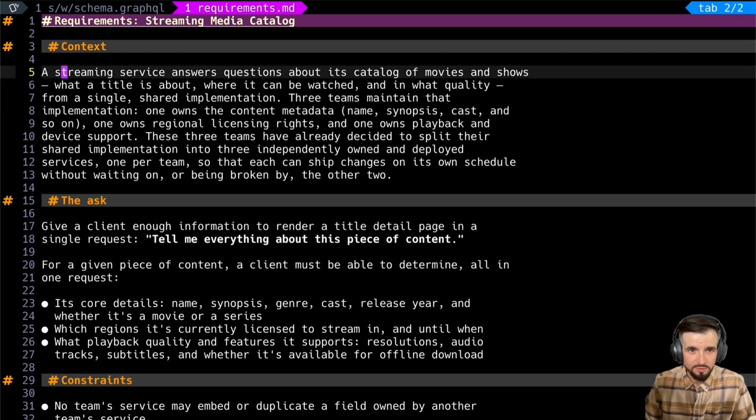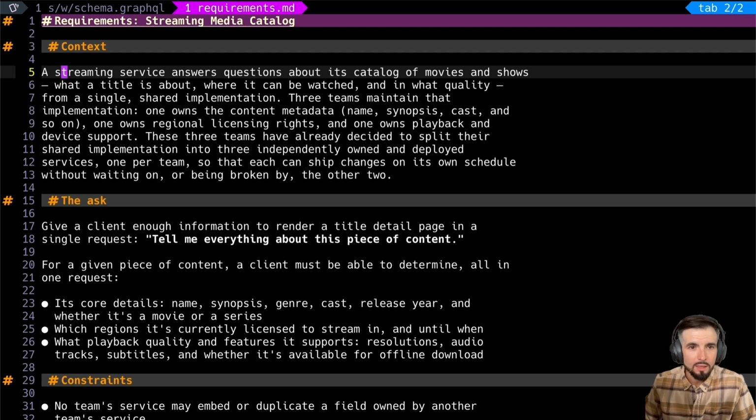A streaming service answers questions about its catalog of movies and shows, what a title is about, where it can be watched, and in what quality from a single, shared implementation. That's a dirty word these days. Shared implementation. What? Anyway, 3 teams maintain that implementation. One owns the content metadata, name, synopsis, cast, and so on. One owns regional licensing rights, and one owns playback and device support. So right off the bat, a lot of different domains sharing a home.